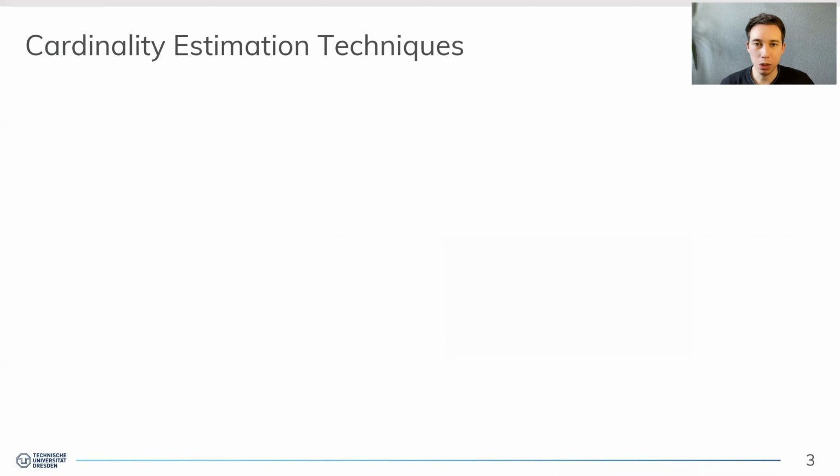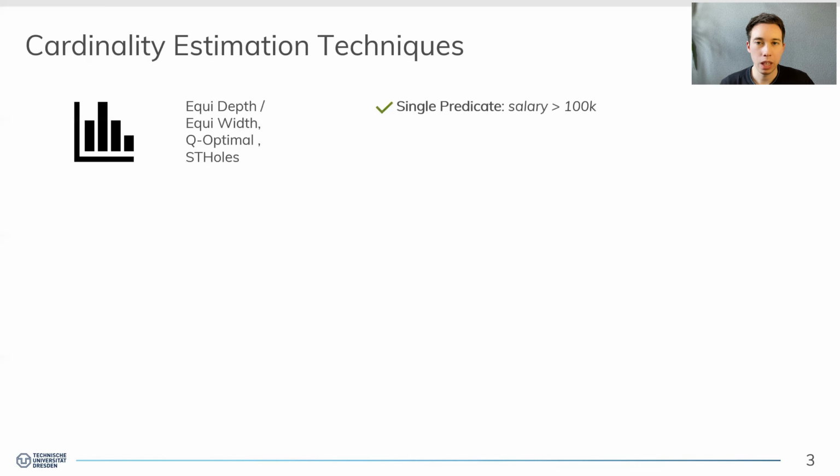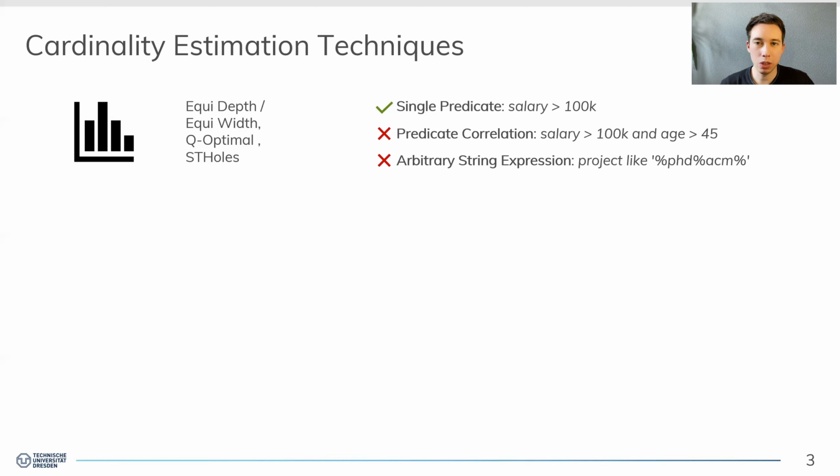Before we start, I would like to overview some of the cardinality estimation techniques we have at hand and the challenges they face. First off, we can use the well-known histograms, which are very good at modeling single predicate selectivities over numerical data. However, they do struggle with modeling arbitrarily complex correlations between the predicates due to the curse of dimensionality. And there's also no way that they can capture arbitrarily complex expressions over string data, like more advanced regular expressions.